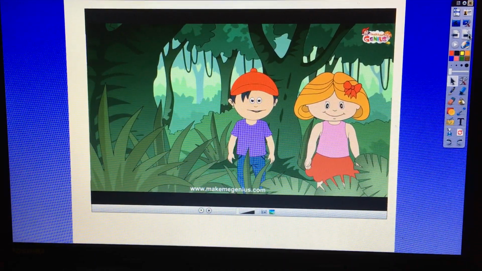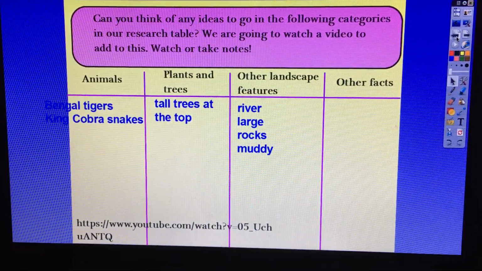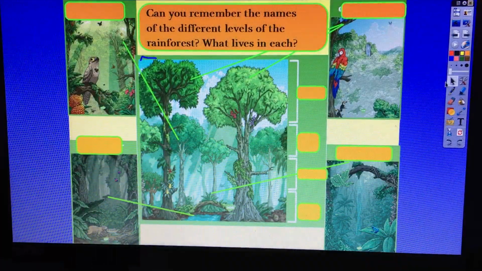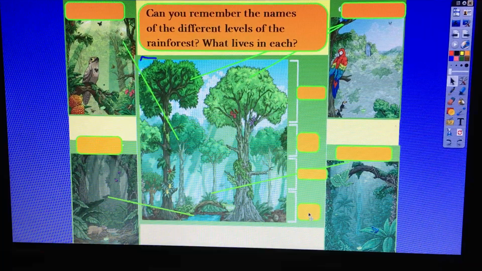Bye. Okay, you might want to spend a few minutes adding to your facts. Before we go through that together, we're going to revise the canopy layers. So this is an example of a rainforest. Do you remember what the layers were called? What was the bottom layer called?